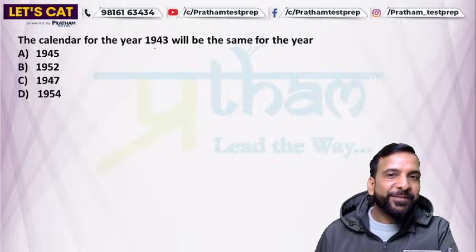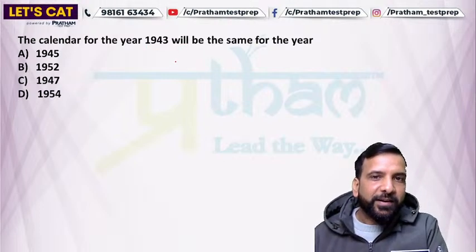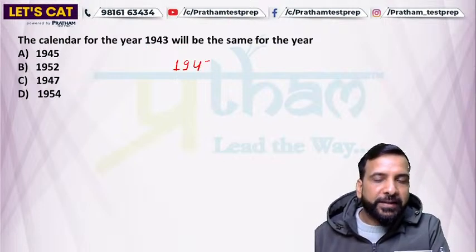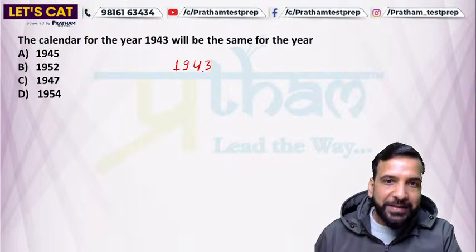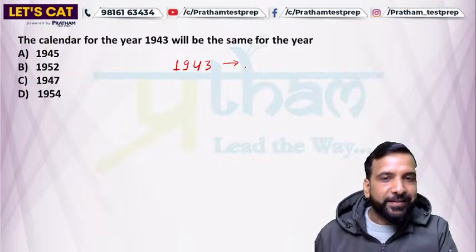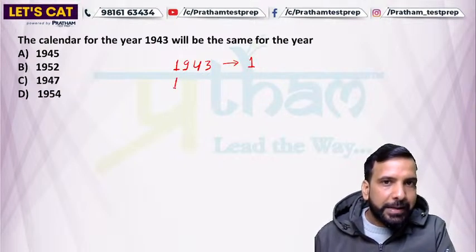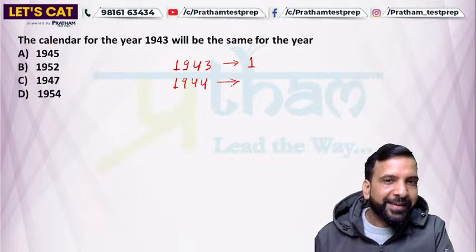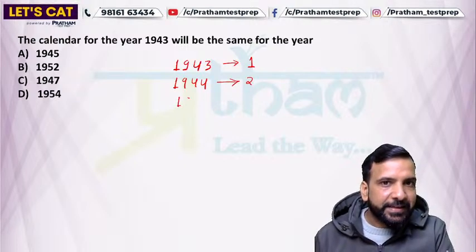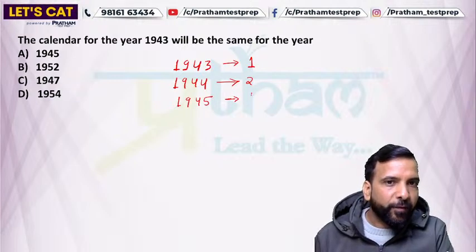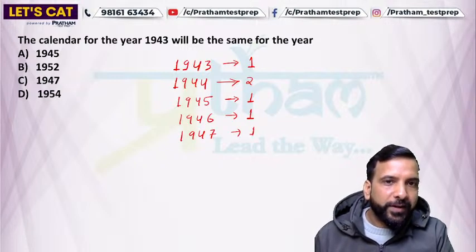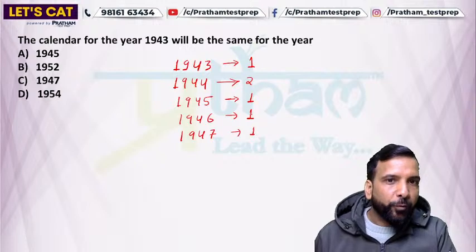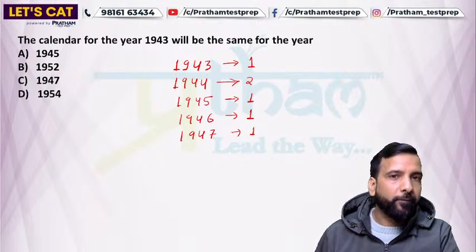So this is the year 1943. Now check for the next same calendar year of 1943 out of the given options. Which option is correct? So 1943 is given, an ordinary year having 1 odd day. Next is 1944, having 2 odd days. Next is 1945, having 1 odd day. 1946, having 1 odd day. 1947, having 1 odd day. So what is the sum? 2 plus 1, 3, 4, 5, 6. Now we need one more for 7.